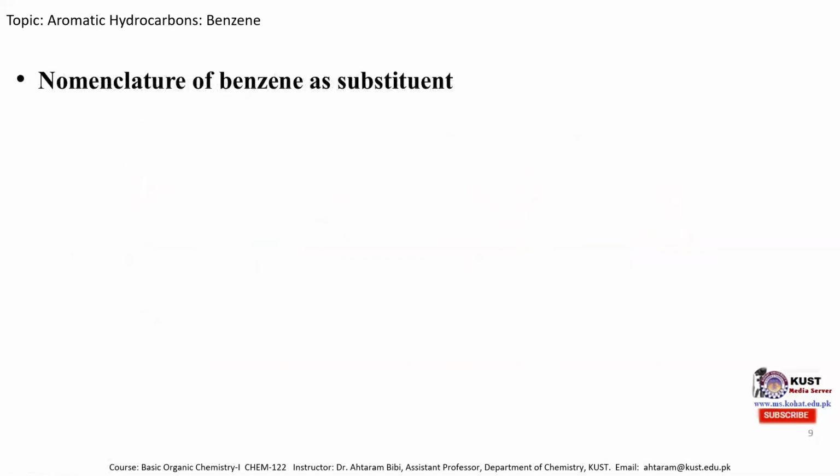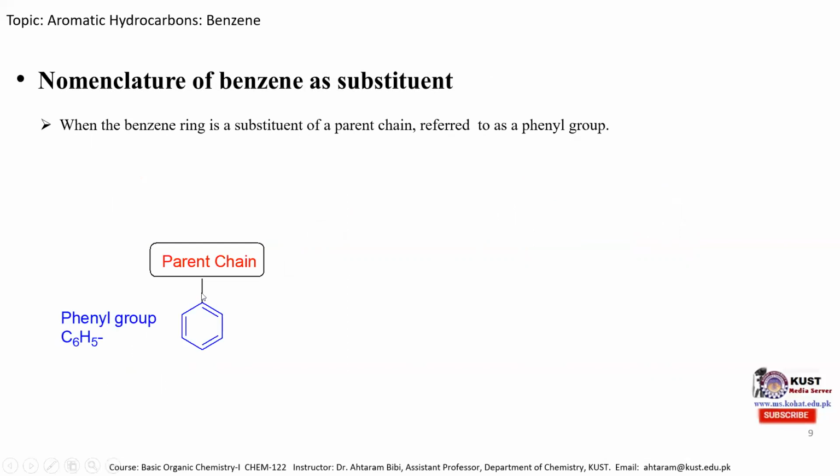Now nomenclature of benzene as a substituent. When the benzene ring is a substituent of a parent chain, then it is referred to as a phenyl group. It is mentioned over here that if a parent chain is present over here, then this group is known as a phenyl group, which consists of 6 carbon atoms and 5 hydrogen atoms. So this group is known as a phenyl group if it is present as a substituent.